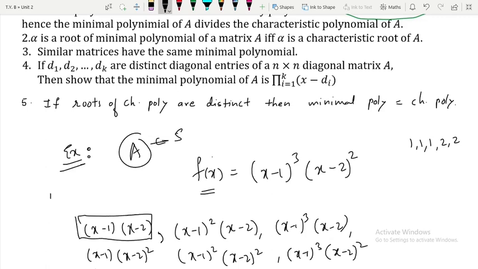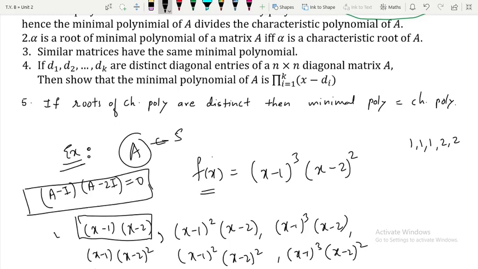It is the least degree polynomial. So you simply check whether (A-I)(A-2I) is equal to 0 or not. You simply check this. If this comes out to be 0, then you can surely say that this is going to be your minimal polynomial.